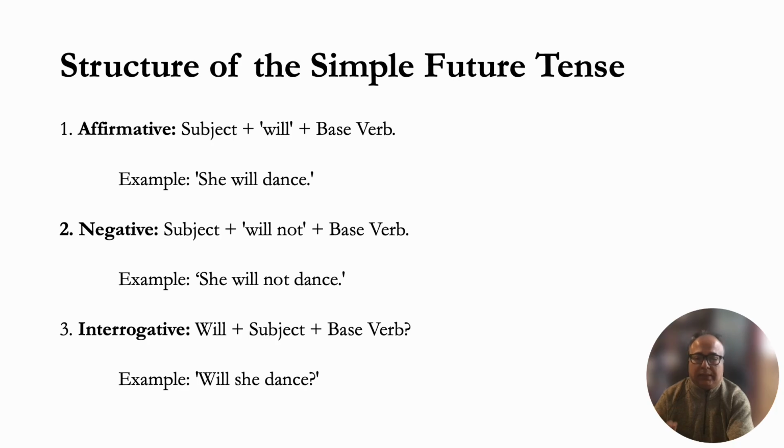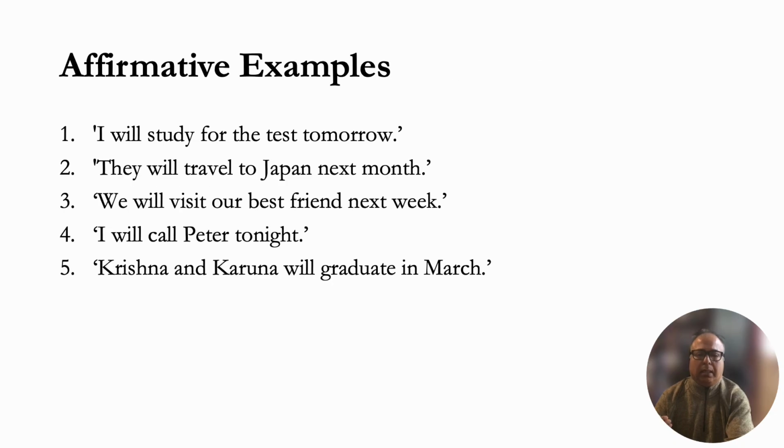Negative is very easy. You've learned this before. She will not dance. Oh, she's not feeling well. She will not dance. And the interrogative sentence, you just move will and place it before the subject. She will dance. Will she dance? It becomes a question, right? Okay. Let's look at some affirmative sentences now.